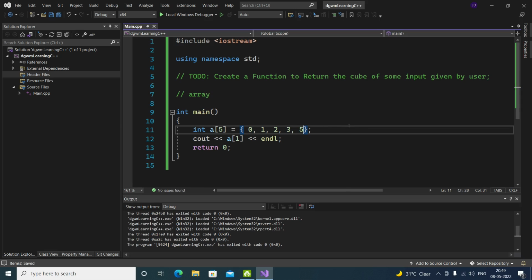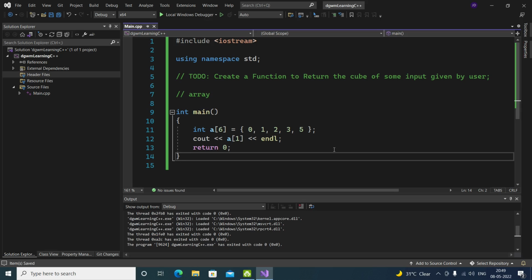You can use it like that, or what you can do is leave the size empty, and it doesn't matter how many values you put in it. This is a whole way of creating an array. Is there any other way that you can use for arrays? I don't think so. These are the only ways.